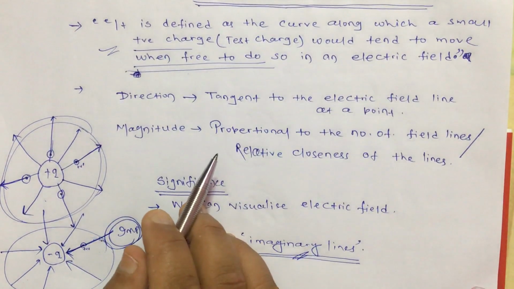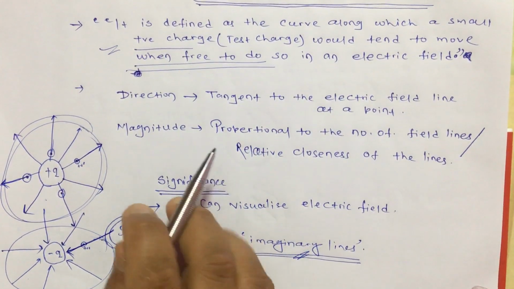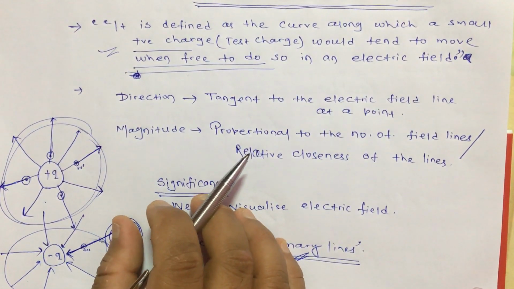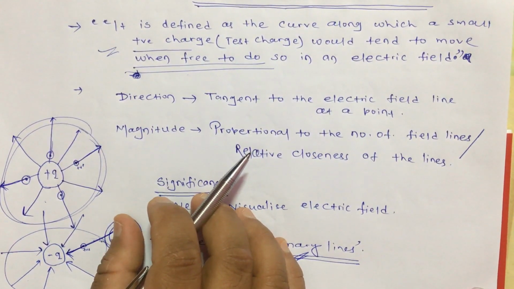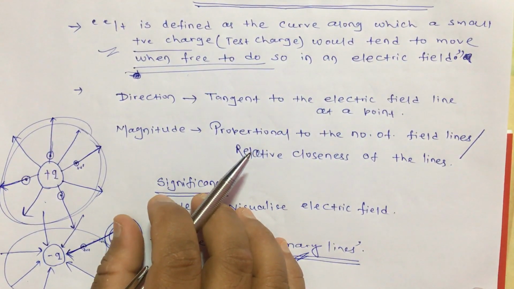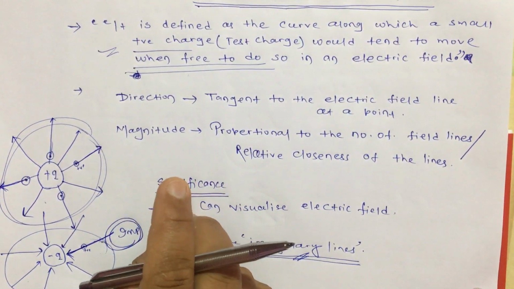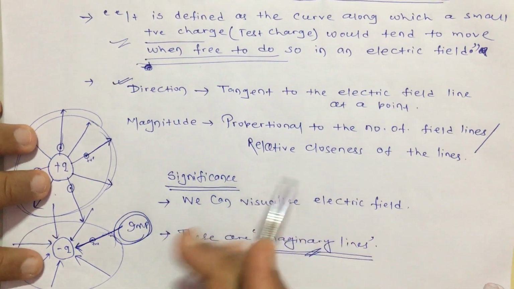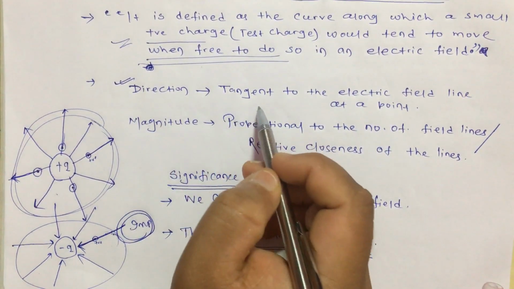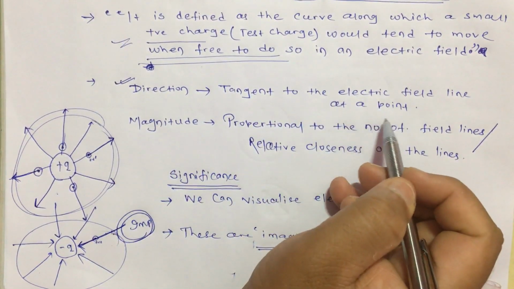Now since I am saying that it is a way of representing an electric field, and electric field is a vector, it should represent two criteria. What are they? Magnitude and direction. Okay. How to find the direction? You have to draw a tangent to the electric field line at a point.